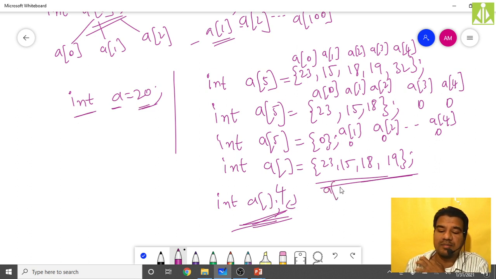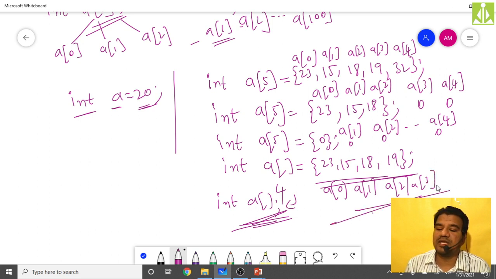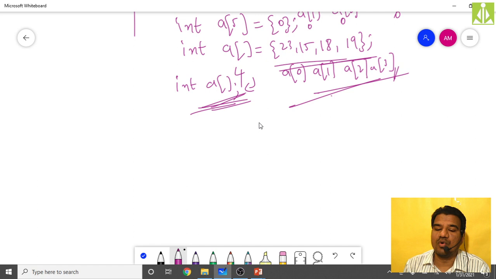This 23 will become a of 0, 15 a of 1, 18 a of 2, and 19 a of 3. Okay, and these many elements only you will have inside your array, because you have not specified the size, and by default it will take the size as 4 elements only.